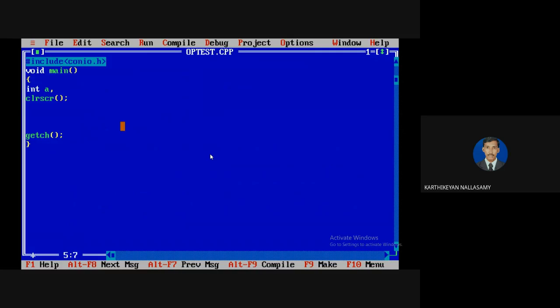Here I'm going to define A and B, and I'm going to perform an addition operation. I'm going to read values from the user. For A and B, you can read all the values in a single line.